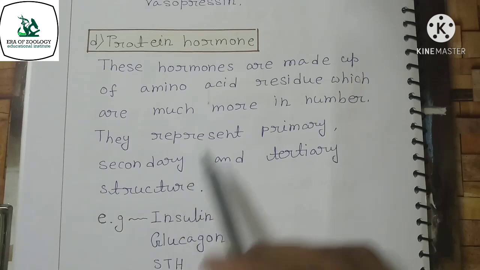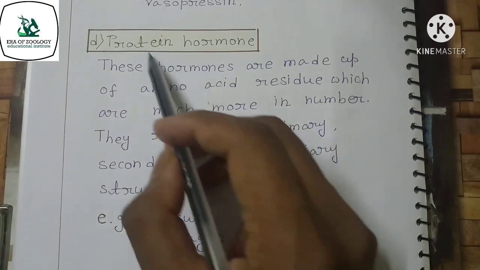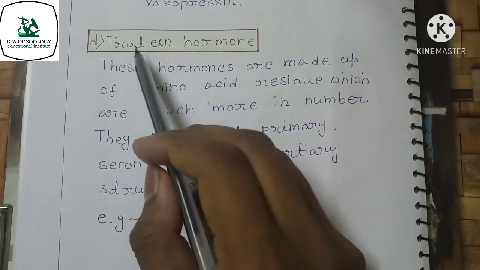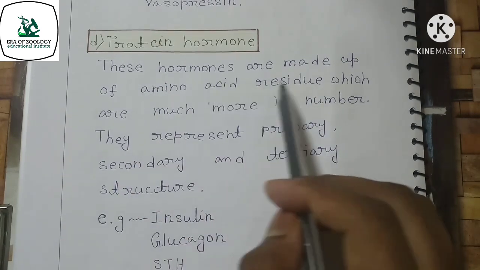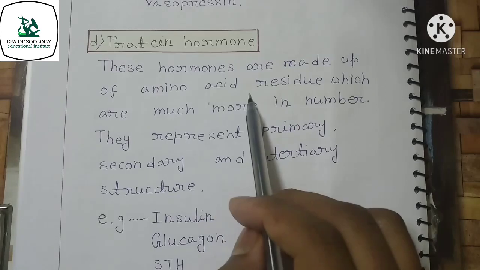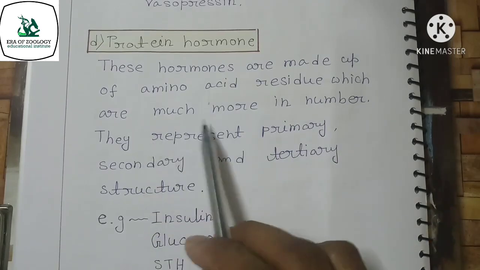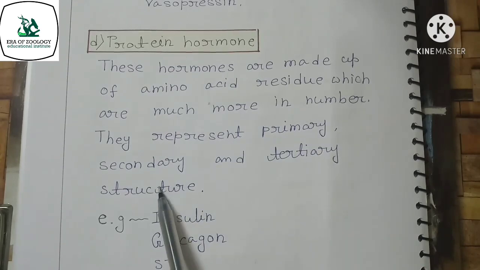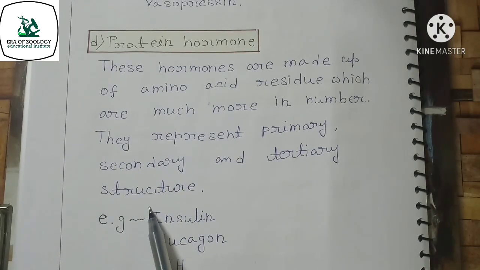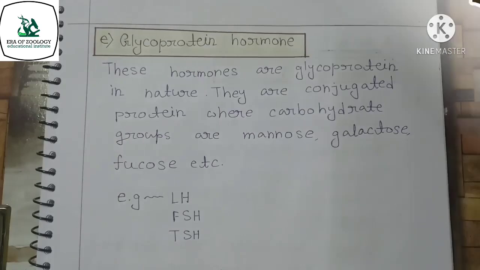The examples of protein hormones are insulin, glucagon and somatotropic hormone.